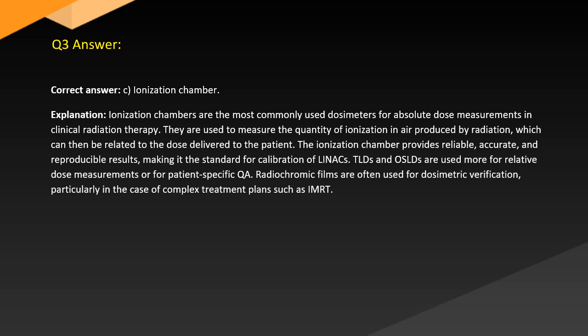Answer. Correct answer. C. Ionization chamber. Explanation. Ionization chambers are the most commonly used dosimeters for absolute dose measurements in clinical radiation therapy. They are used to measure the quantity of ionization in air produced by radiation, which can then be related to the dose delivered to the patient. The ionization chamber provides reliable, accurate, and reproducible results, making it the standard for calibration.